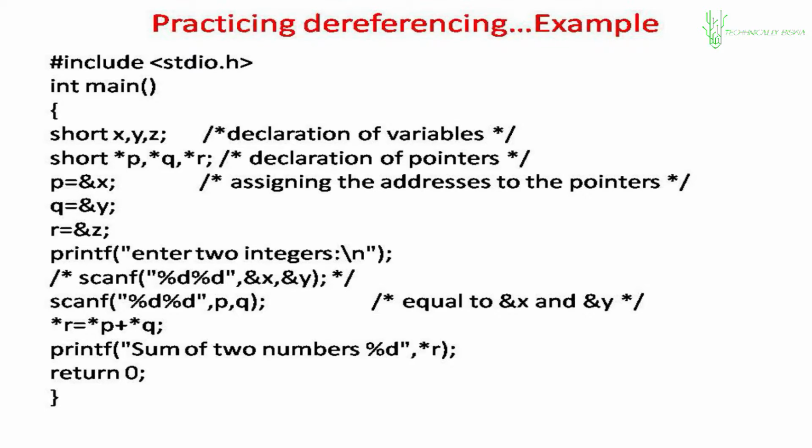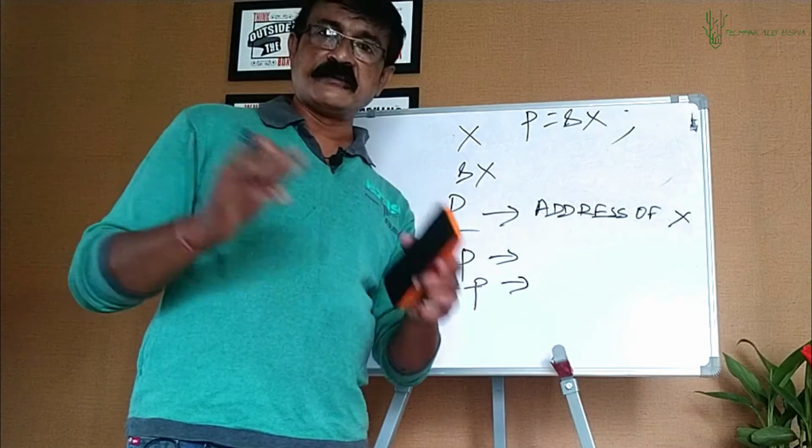Now look at the next line. Value at r is equal to, value at r means what? R is pointing at which variable? Z. So whenever I say value at r, I mean z. So it's equivalent. I have written the line star r equal to star p plus star q. You can simply write z equal to x plus y. Got it? Clear about that line? That line is important. Please be careful about that line. Okay. So you understood this referencing and dereferencing.